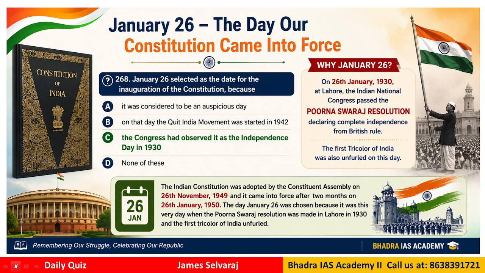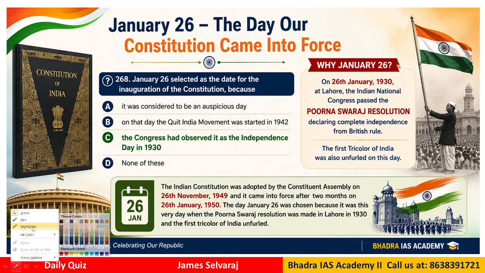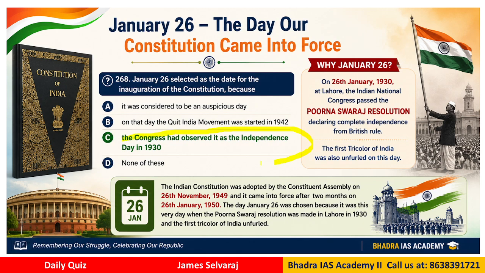The correct answer is option C, because the Congress had observed it as the Independence Day in 1930. On 26 January 1930 at Lahore, the Indian National Congress passed the Purna Swaraj resolution, declaring complete independence from British rule. To commemorate that, we have kept the 26th of January.